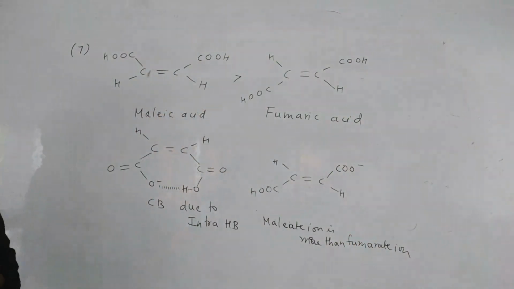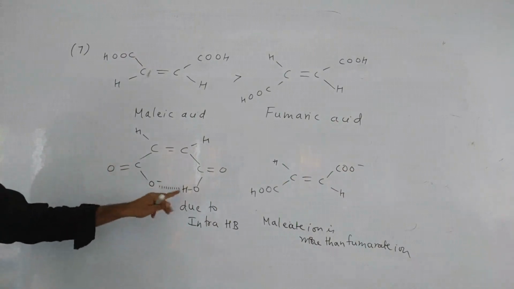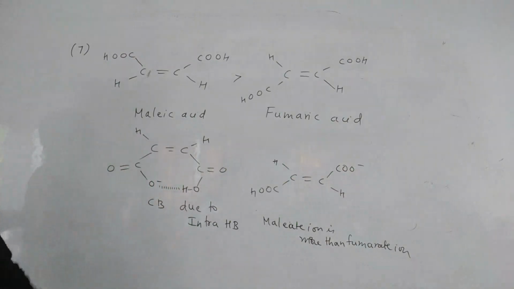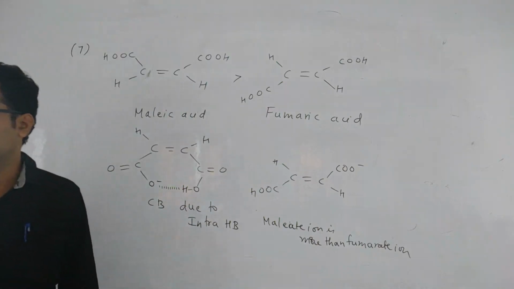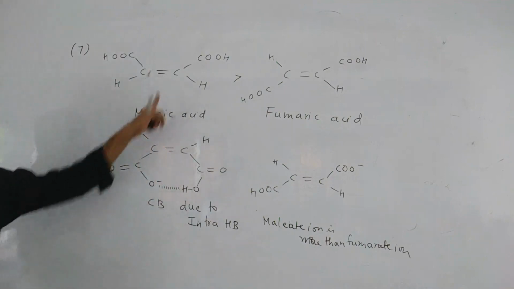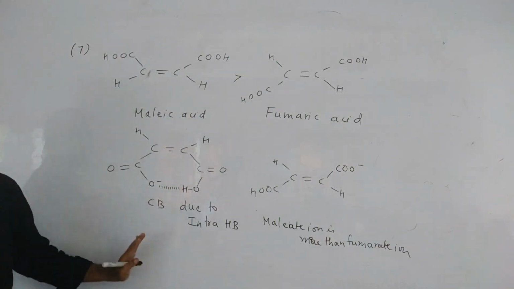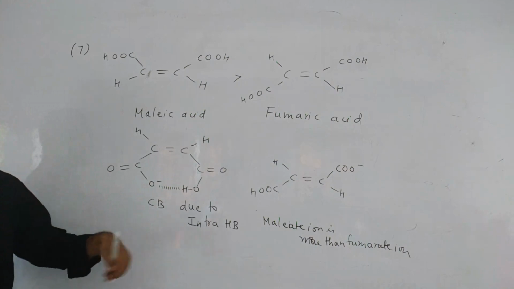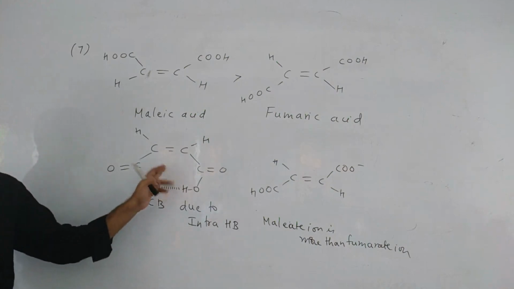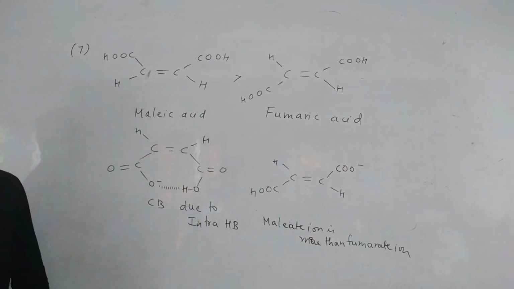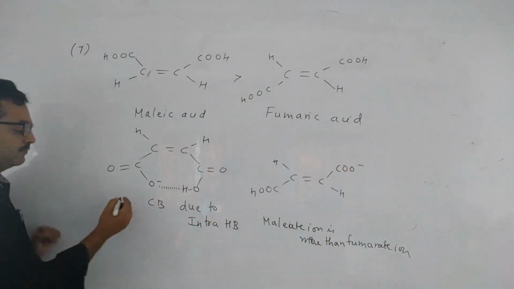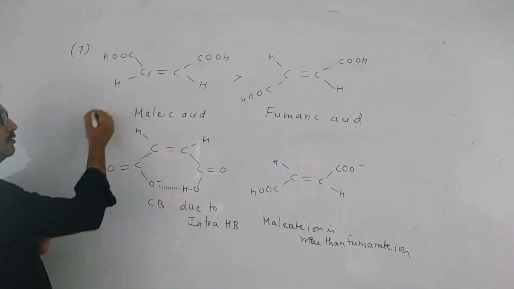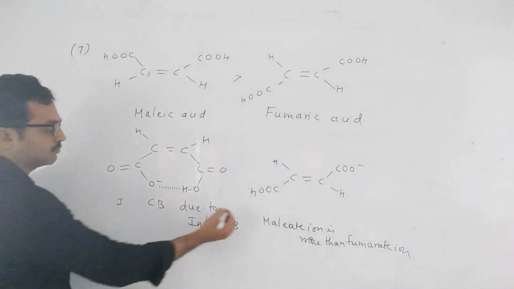Understand? So now what about if it gives one more H plus, because it is a dicarboxylic acid? A dicarboxylic acid will produce how many hydrogens? Two times it can give. So the first hydrogen is already given and formed malate ion. Now if you compare the second acidity, if this gives H plus again, then which is more acidic? This is 1, this is 2, suppose you take.